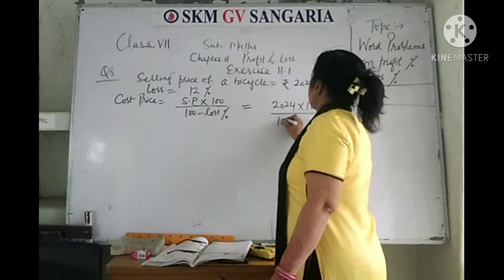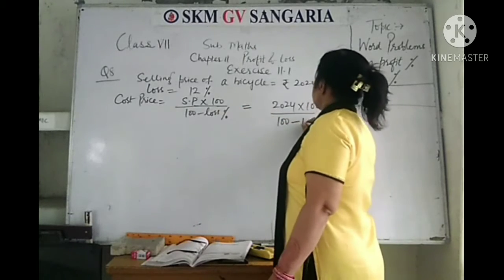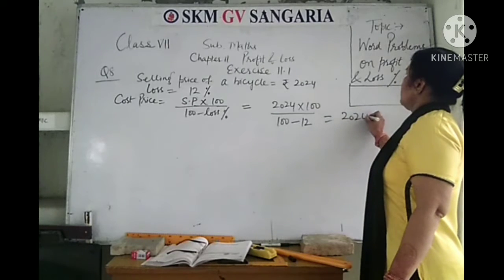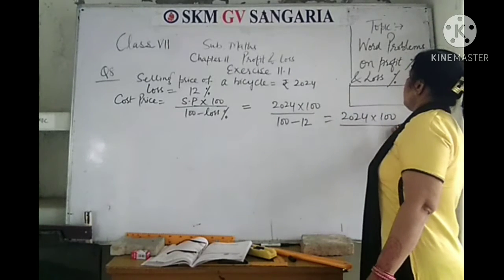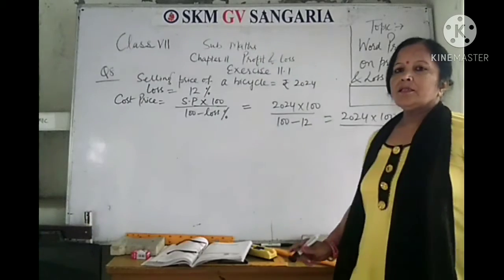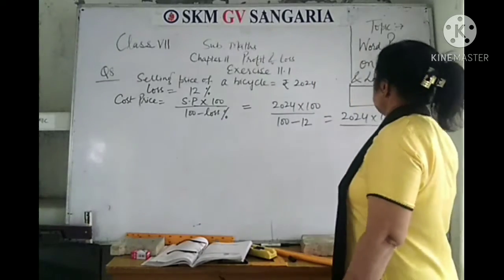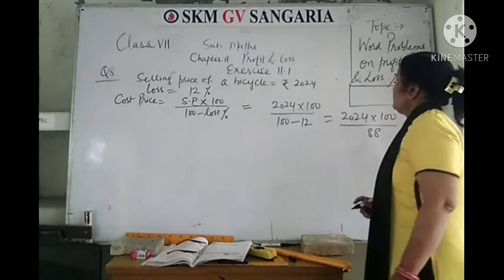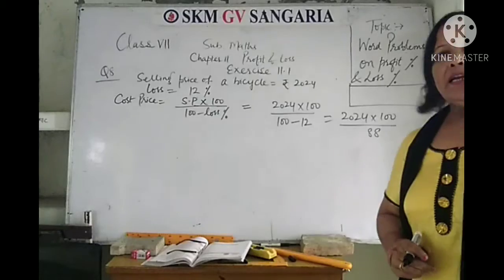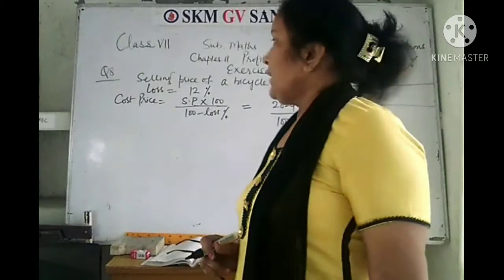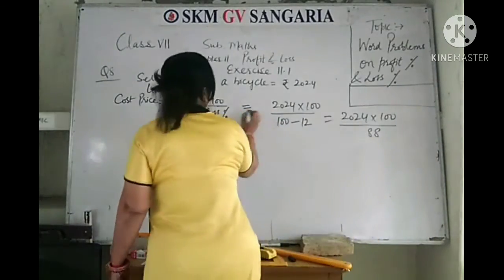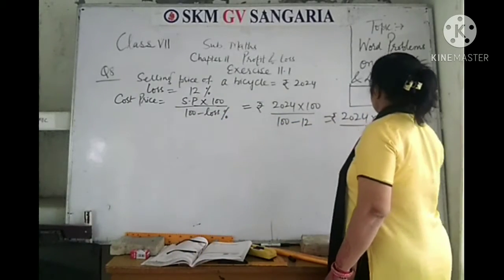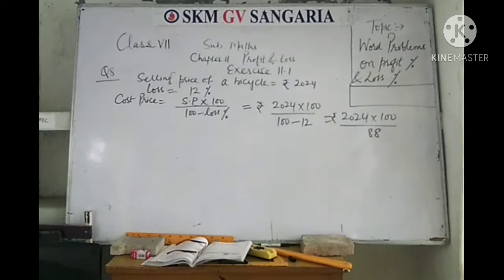So 100 minus loss percentage is how much? It is 12. Now simplify 2024 into 100 divided by 100 minus 12, how much? It is 88. Okay, 88. Now simplify, be quick. As you know, you are going to get the cost price, it will be in rupees. So please simplify quickly.